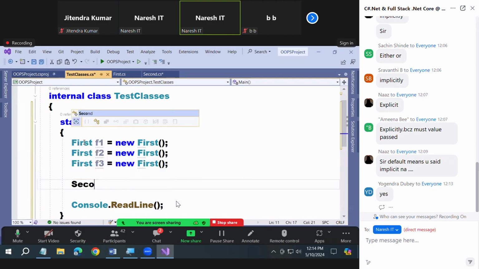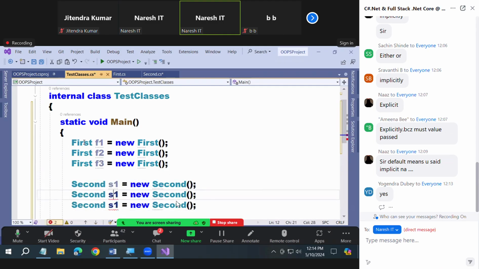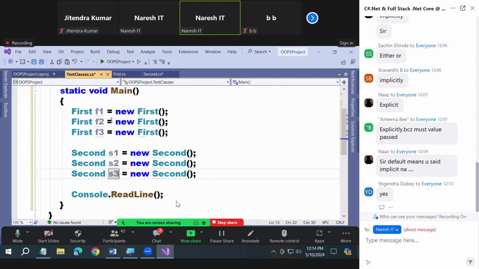Same way, I want to create multiple instances of my class second also now. How many? 3. So now under these 3 also we have a copy of X. S1 has X, S2 has X, S3 has X. Do you have X under all the 3 or not? What is the value? 0. Right, the default value. So in the first case, all 3 X's are going to have 100. In the second case, all the 3 X's are going to have 0.